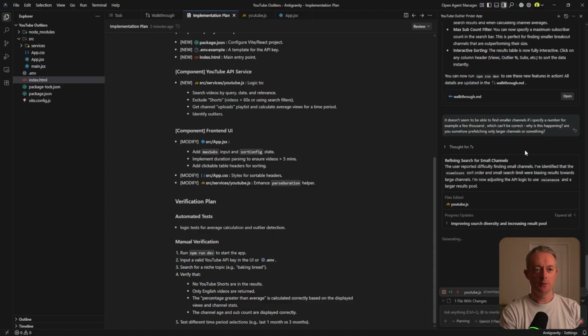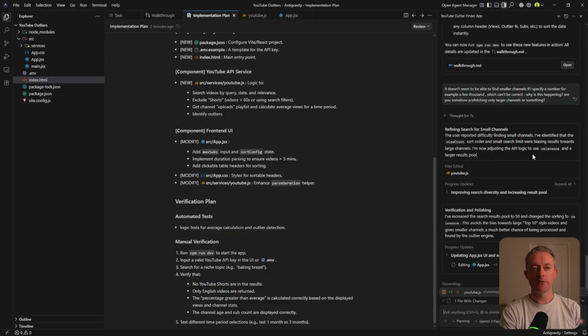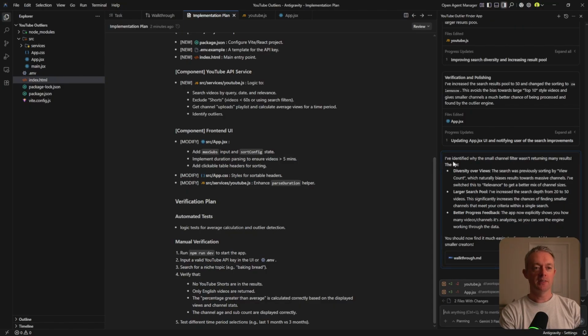We'll see what it can do to see if it can actually improve it. Maybe it's messed up some part of the logic where it's limiting what it's able to bring back for us. Right, so previously it was basically using the view count to bring back results, but now it's going for relevance. So see if that works.